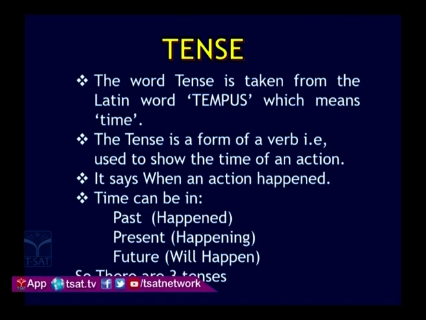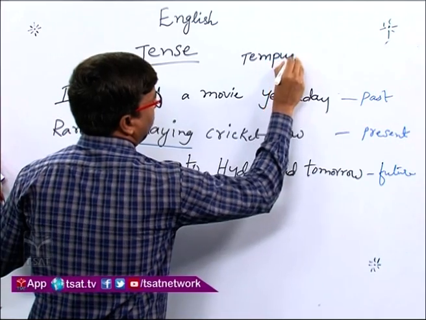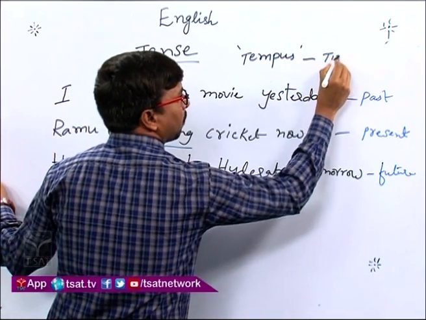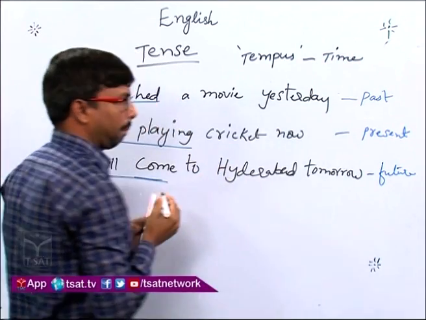Look at the slide. The word tense is taken from a Latin word, tempus, which means time.